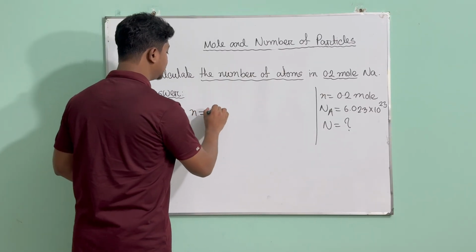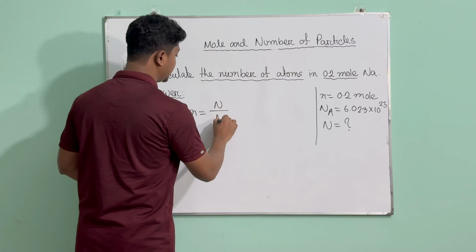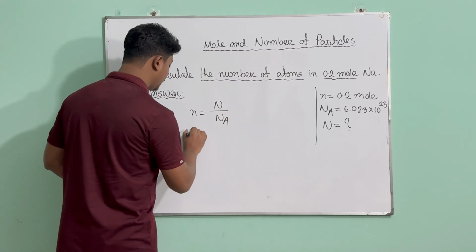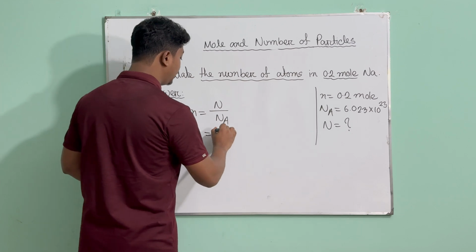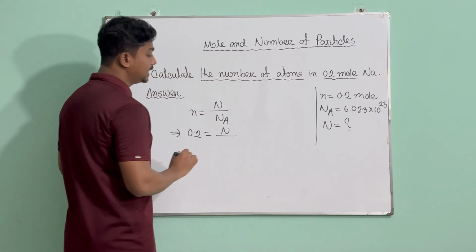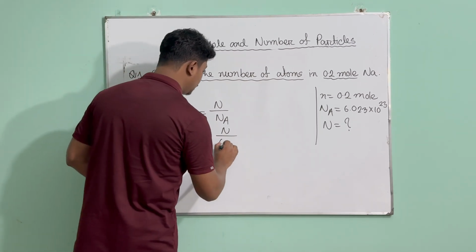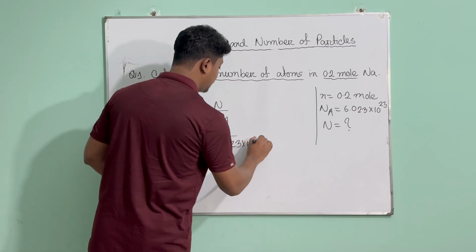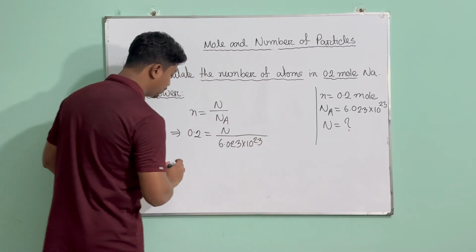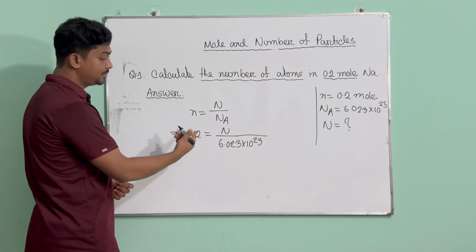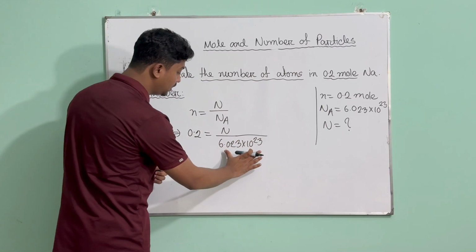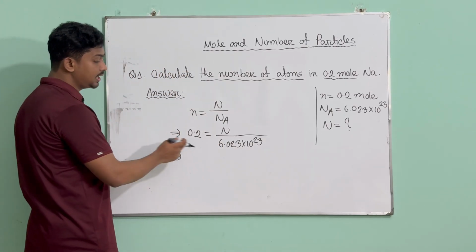So n equals N divided by Na. That was our formula. Now the value of n is given, which is 0.2, and the value of N we don't know, we have to calculate. Now Na is known, so 6.023 into 10 power 23, the Avogadro number. Now we want to make N the subject, so we have to move this one, which is divided, to the left side, and it will be multiplied.